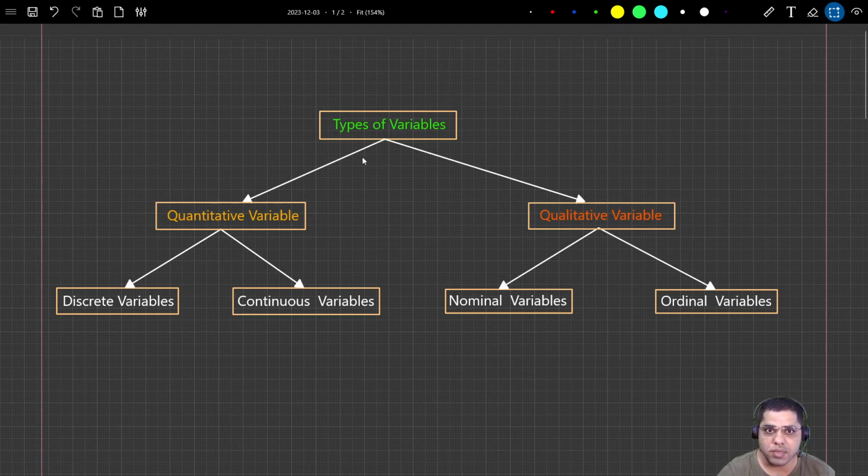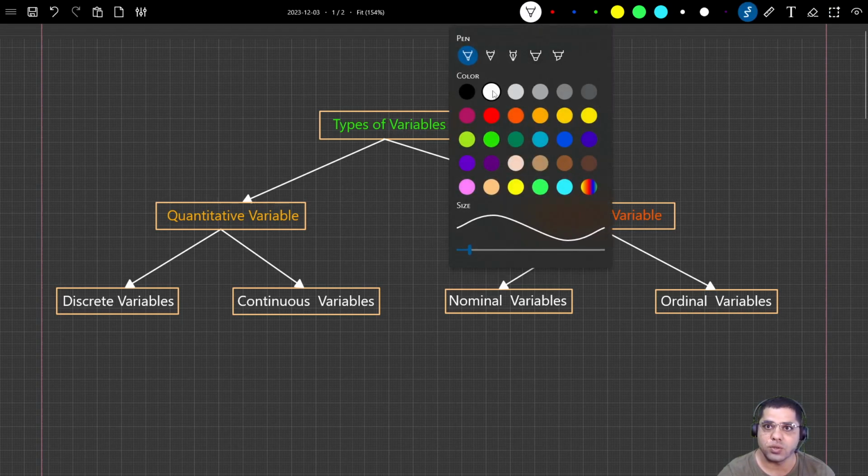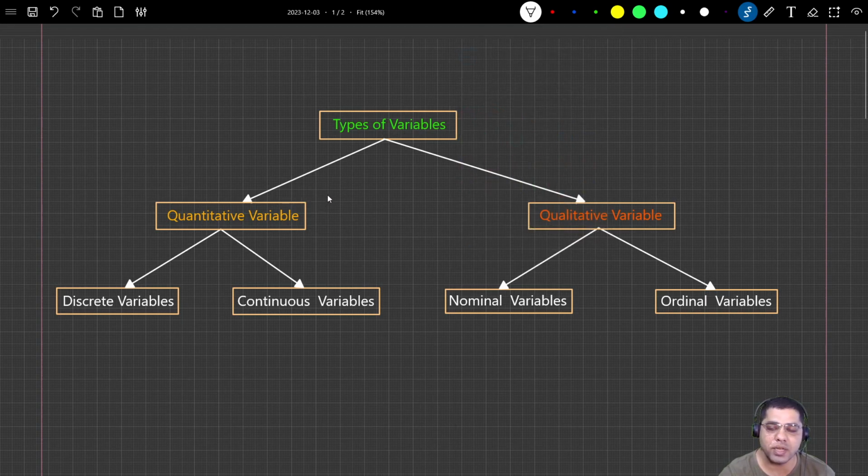All those variables can be classified under two categories: one is quantitative variable, second is qualitative variable. Quantitative variables, as the name suggests, quantity, are also called numerical variables, and qualitative variables are also known as categorical variables.